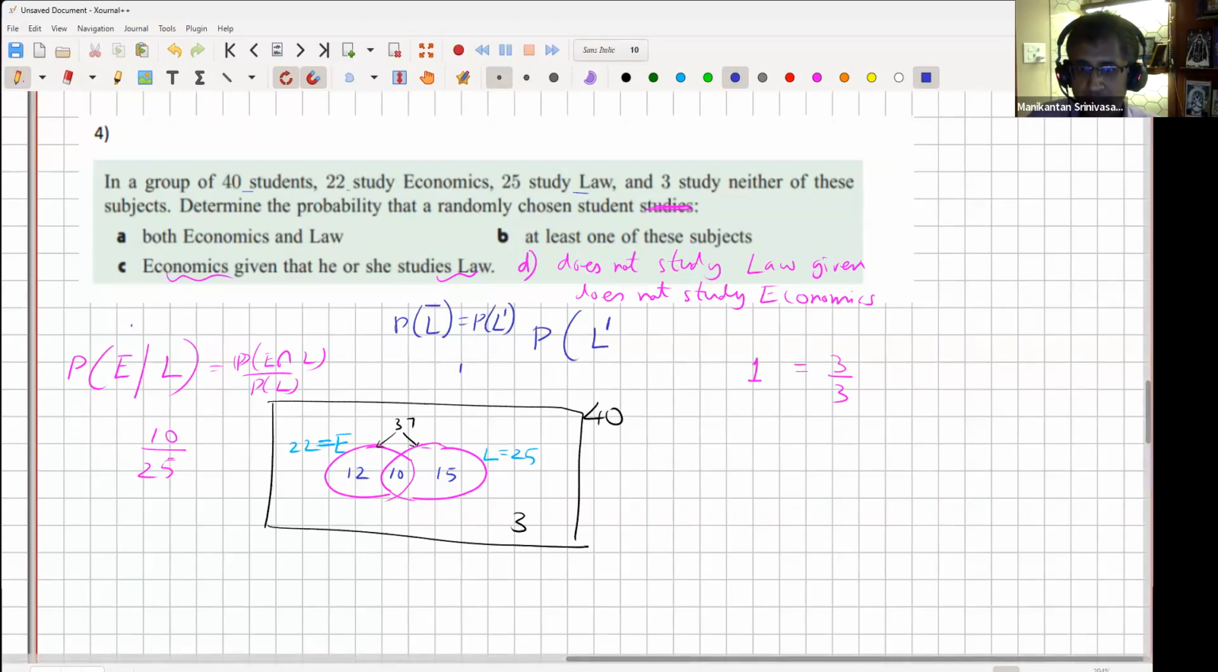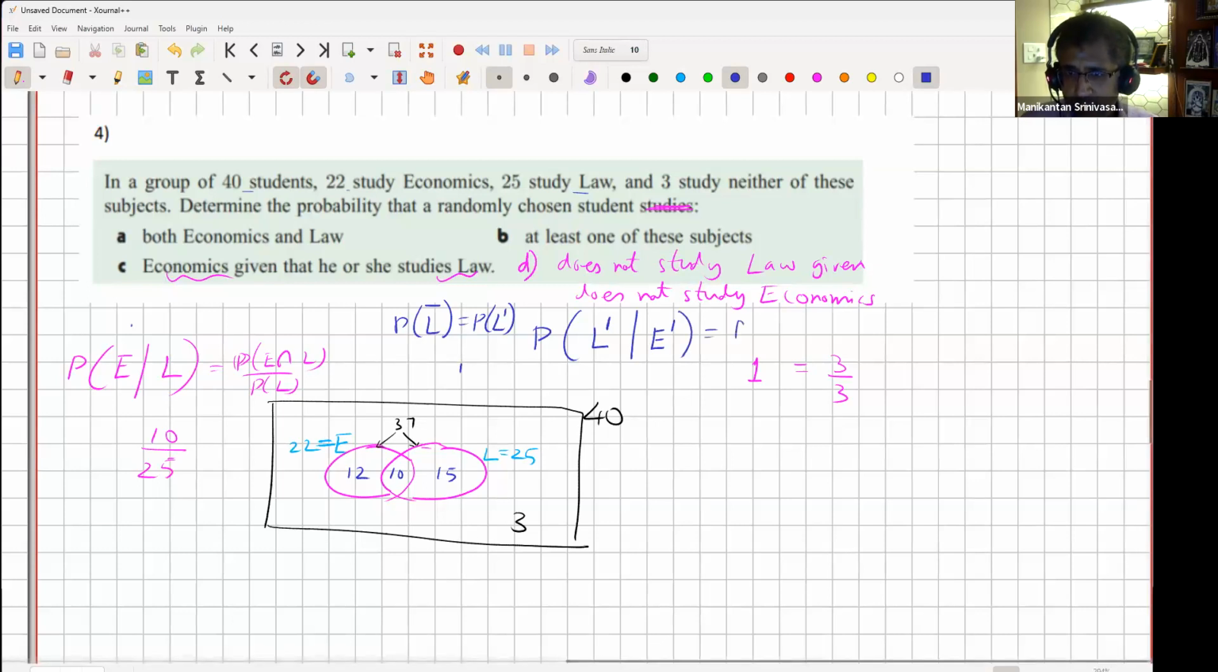This means it's the opposite of L, right? So the question says probability does not study law, given does not study economics. This is what we want, correct? So it's the probability that you're neither studying law nor economics, given you're not studying economics.